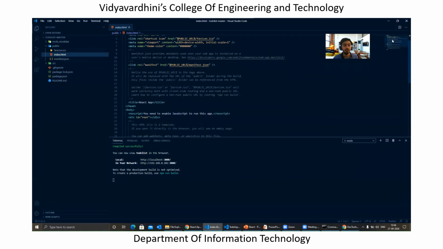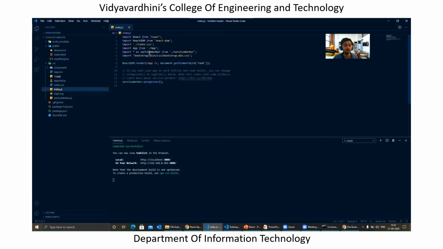So inside index.html, we have a specific ID root, and whatever contents you write will be rendered inside this root. The one thing to know is how this root gets populated, right? For this, we have another file inside src called index.js. What this does is it gets the specific element by ID, right? You see that we are getting the specific element by ID called root, and we are rendering the App inside this root, right?